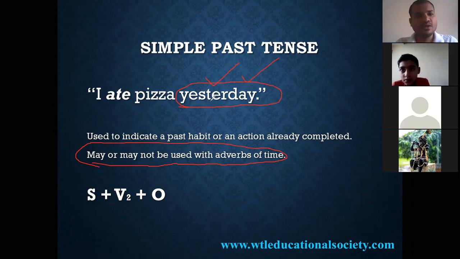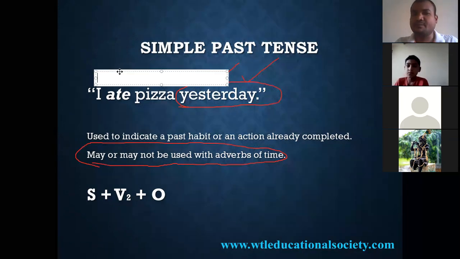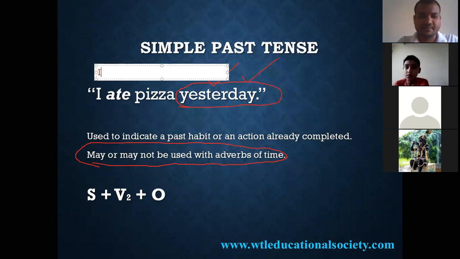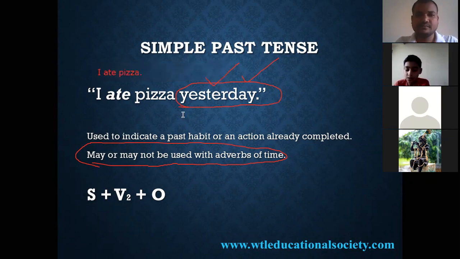So simply, if you are not able to remember when you ate pizza, in that case you can say simply, I ate pizza. If you mention yesterday, you're talking about yesterday's pizza, a particular thing.